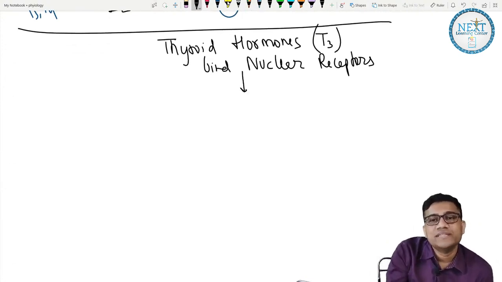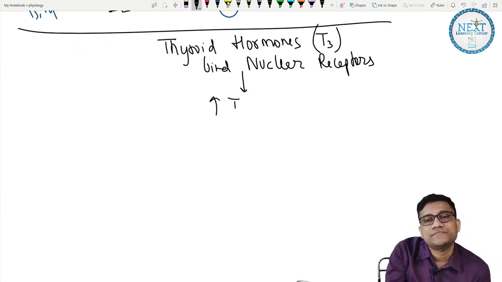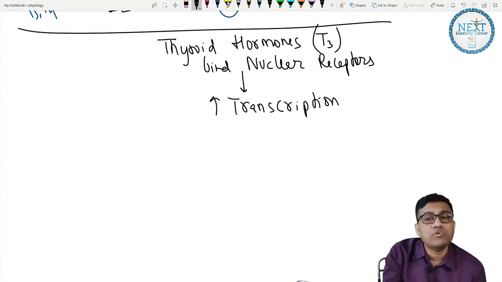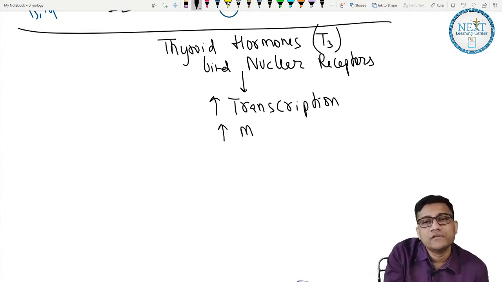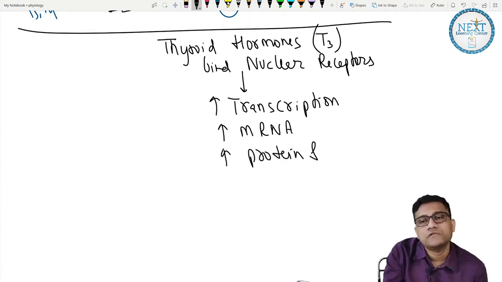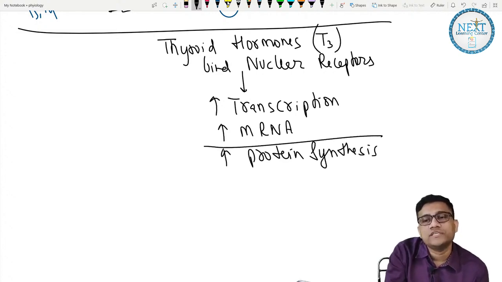Then what they do is they increase the transcription. As you increase transcription, there is more and more production of mRNA, and mRNA then makes increased proteins, which you have learned till now. So that causes increased protein.